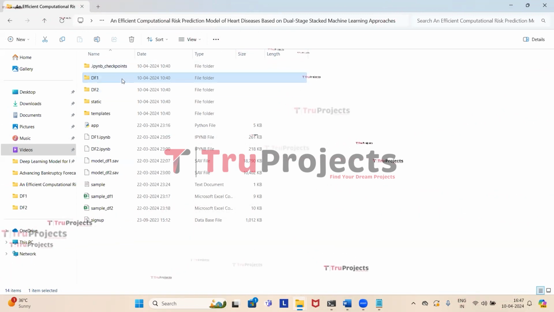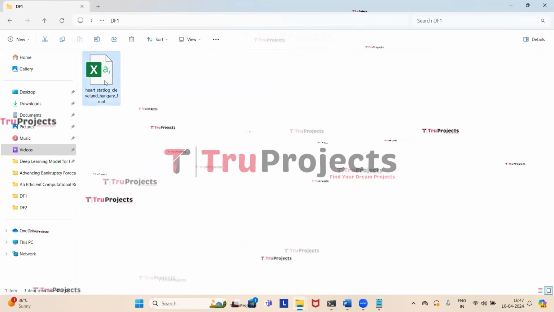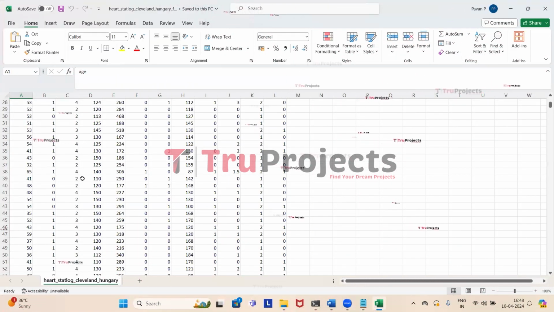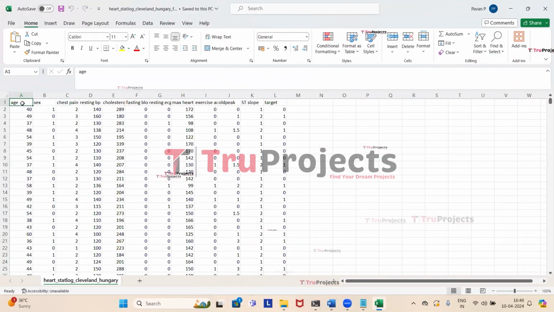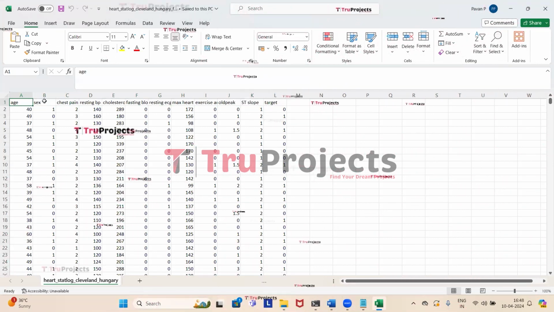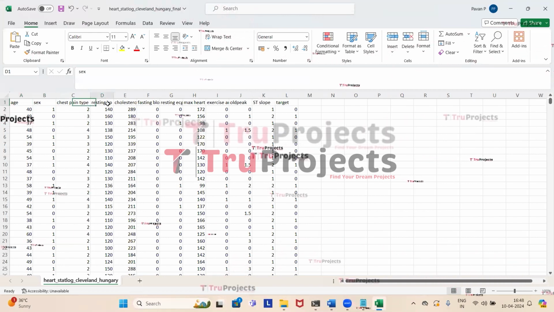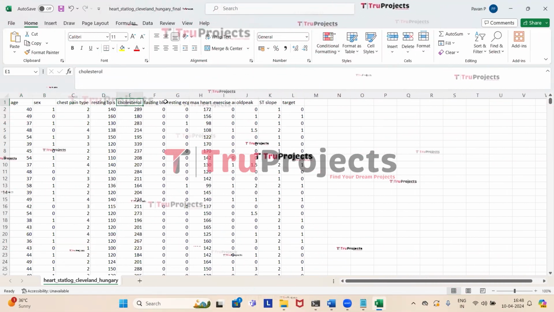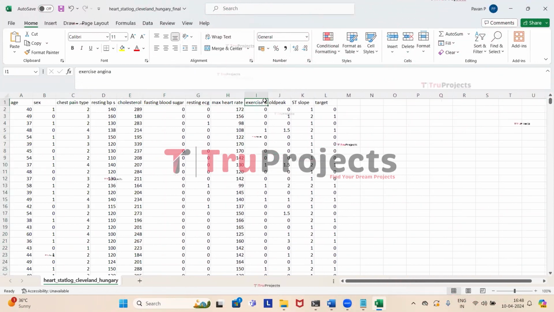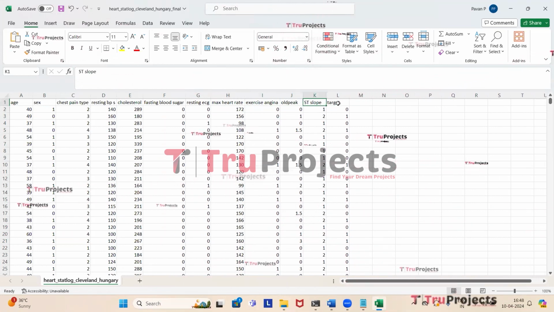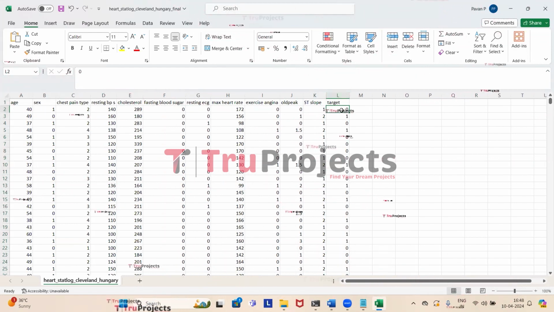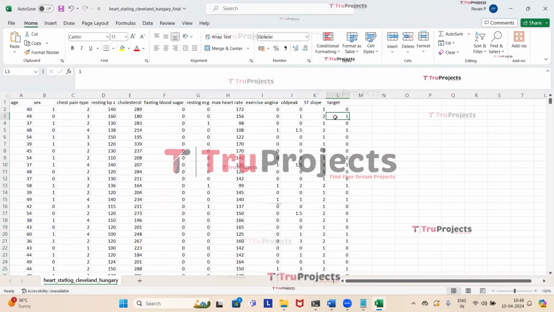In the first folder, we have the heart disease data set related to Cleveland and Hungary. So I'm opening it. This is the data set using which we'll be training all the algorithms to predict heart disease. And these are the parameters based on which heart disease will be predicted: age, sex, which is gender, chest pain type, resting blood pressure, cholesterol, fasting blood sugar, rest ECG, maximum heart rate, exercise angina, old peak, ST slope, and the last column is the target variable, in which 0 represents there is no heart disease and 1 represents there is risk for heart disease.